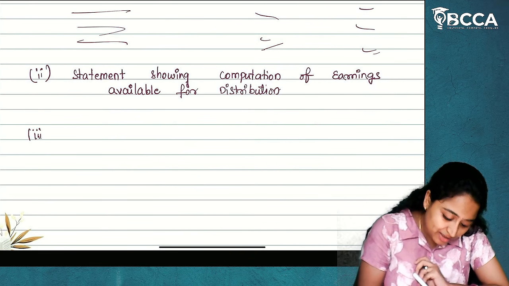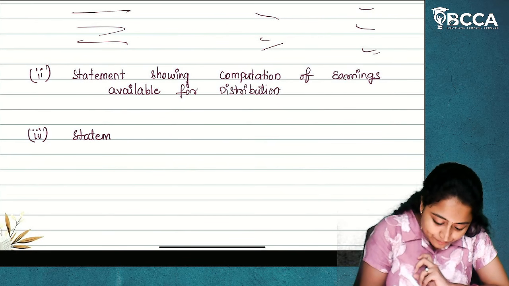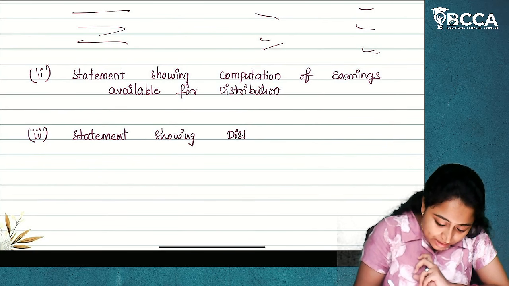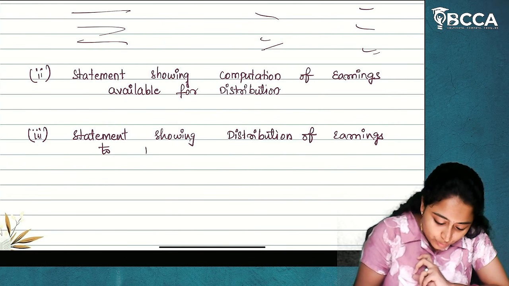Then you will take 3. In this 3, you will write statement showing distribution of earnings to different claimants.